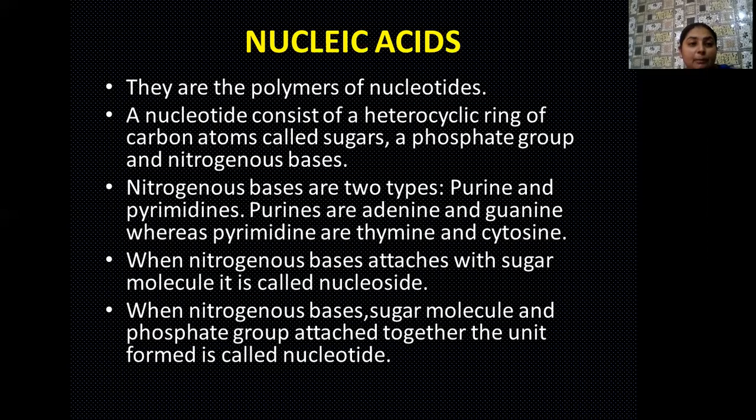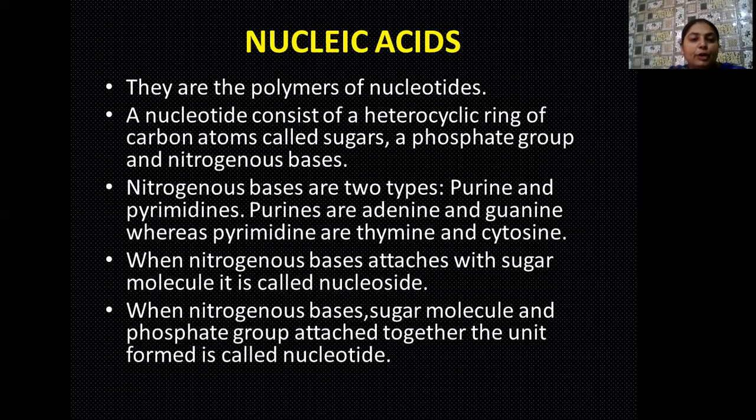If they are polymers, then they also have monomeric units. Their monomeric units are the nucleotides. Student, you must know what a nucleotide is. A nucleotide is a unit which consists of a sugar molecule, which is in the form of a heterocyclic ring of carbon atoms. Besides the sugar molecule, a phosphate group is there.